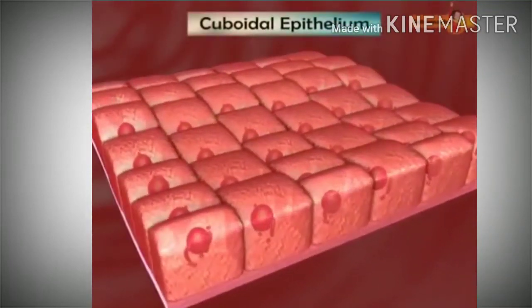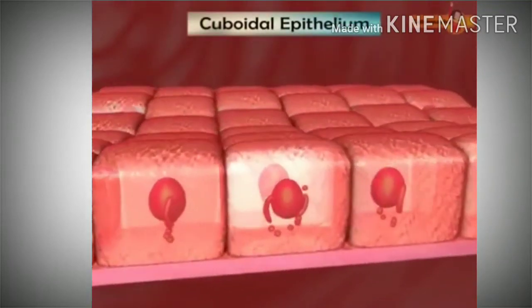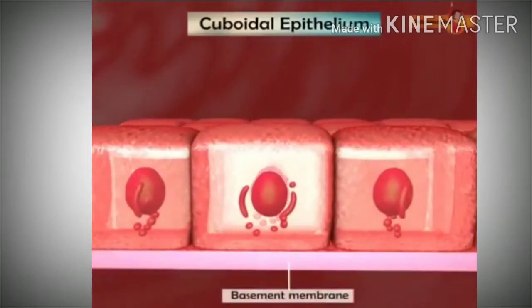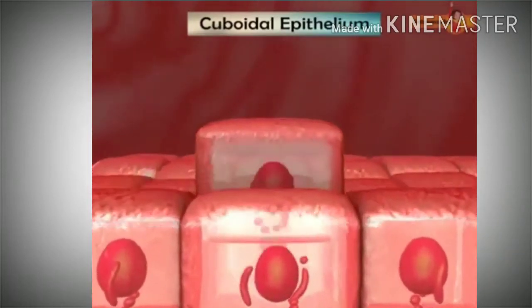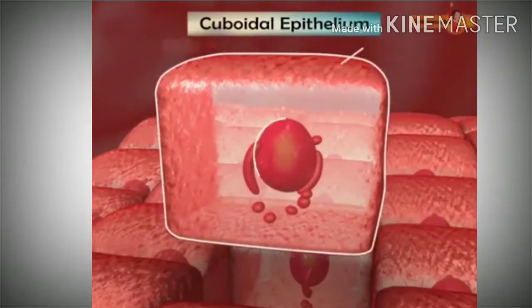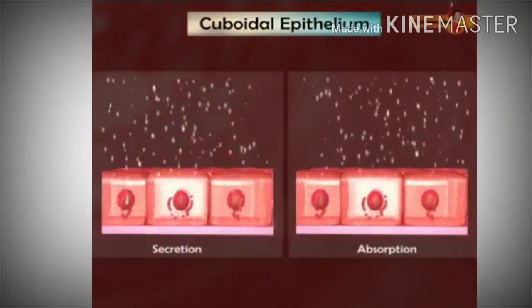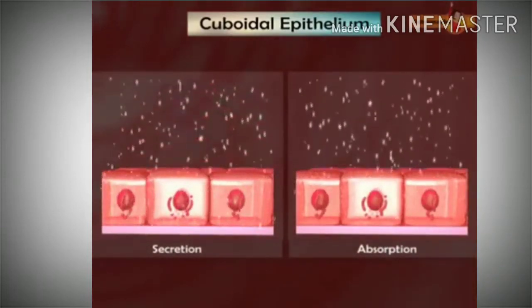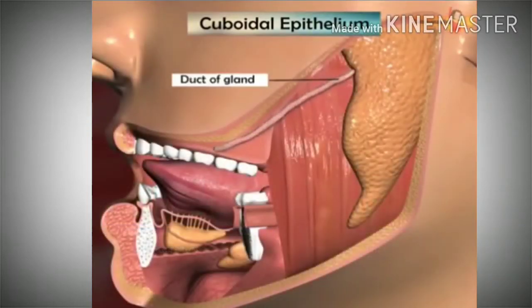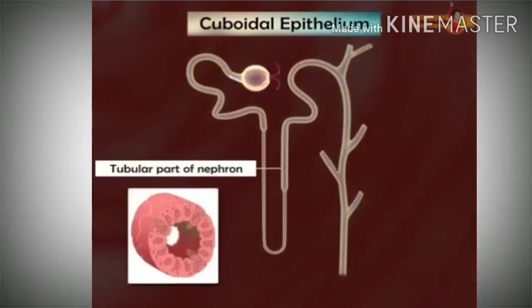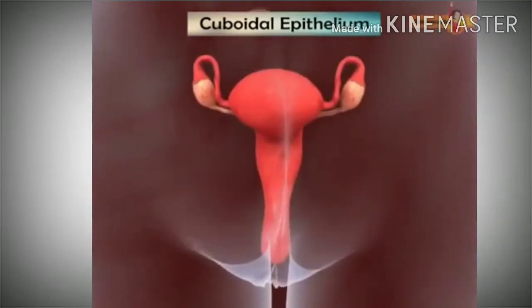Cuboidal epithelium is composed of single layer of cube-shaped cells resting on the basement membrane with large central nucleus. Cuboidal epithelium facilitates secretion and absorption. Therefore, it is commonly found in the ducts of glands, tubular parts of nephrons, and surface of ovary.